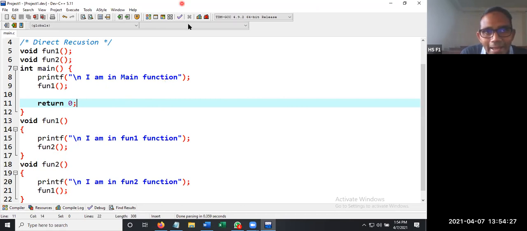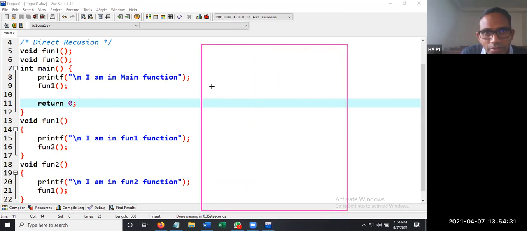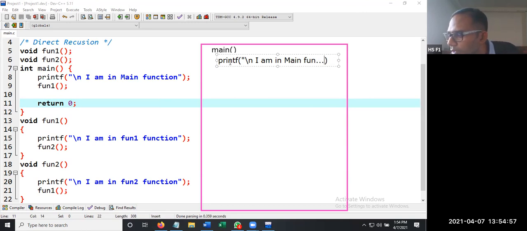So what exactly happens inside the memory? The first thing we have is the main memory. So we are having main. After this, we are having a printf statement, printf \n, I am in main function.